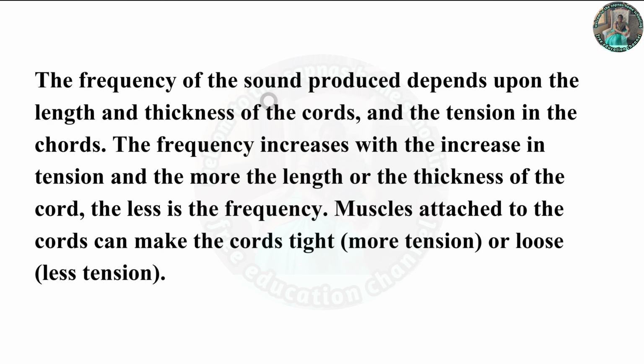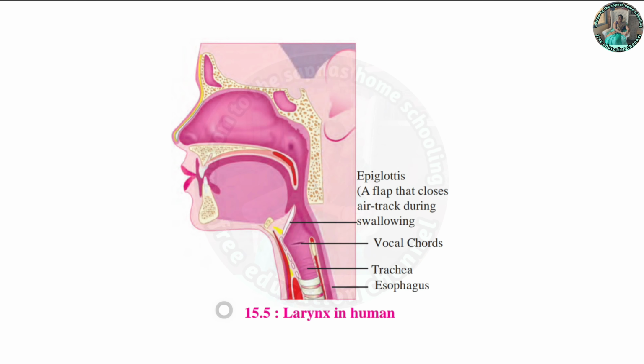The frequency of the sound produced depends upon the length and thickness of the cords and the tension in the cords. The frequency increases with the increase in tension, and the more the length or the thickness of the cord, the less the frequency. Muscles attached to the cords can make the cords tight, more tension, or loose, less tension.